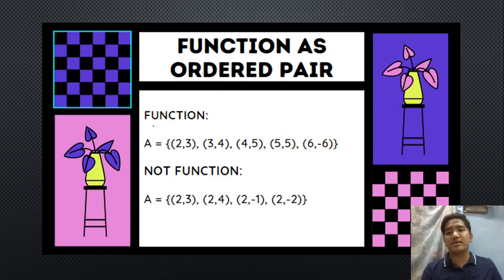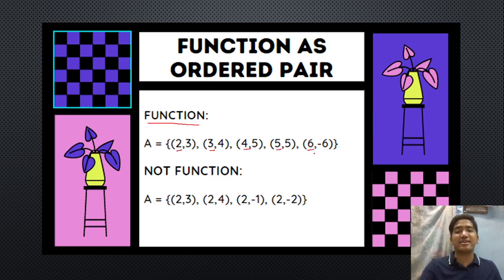Okay? Next. Okay, so we have here an example of function as ordered pairs. Okay, so we have here a function. Sabi natin dito, function daw siya kapag we have here the set of ordered pairs ng ating A. We have (2, 3), (3, 4), (4, 5), (5, 6), and (6, -6). So again, sabi natin dapat daw hindi nauulit yung value ni x. So we have 2, 3, 4, 5, 6.